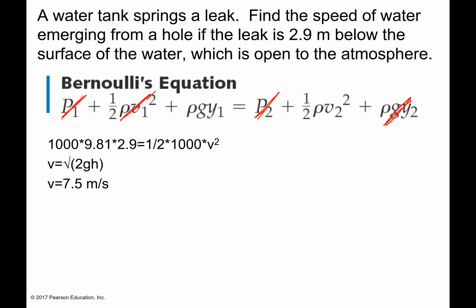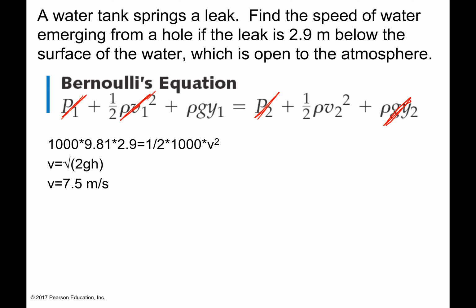So I plugged in my density, rho, 1,000, times 9.81 times 2.9, because that's the height I have. On the other side, I'm going to do 1/2 times the density of fresh water, which I got from the table on that very first slide in the first lecture, times 1,000 times v squared.